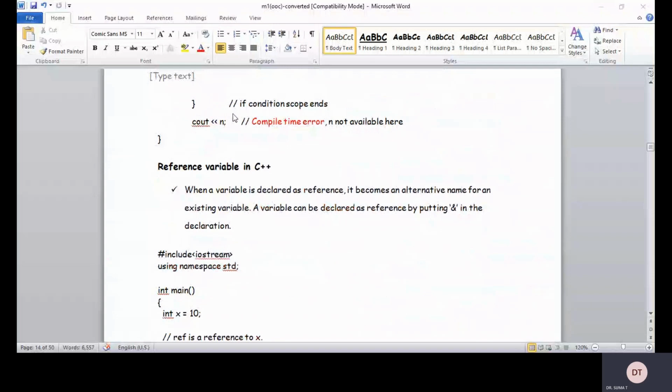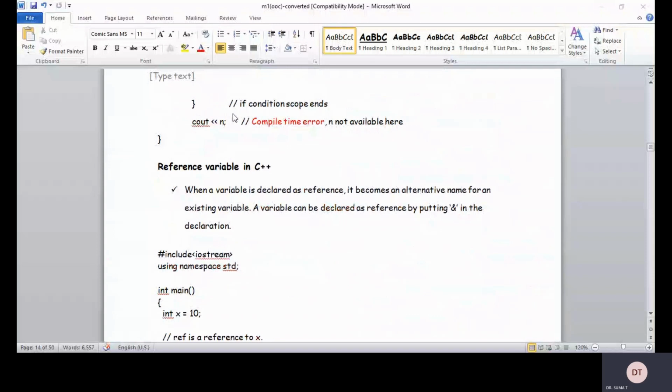When a variable is declared as a reference, it becomes an alternative name for an existing variable. A variable can be declared as a reference by putting an ampersand in the declaration.